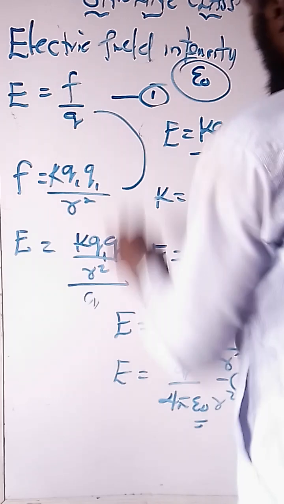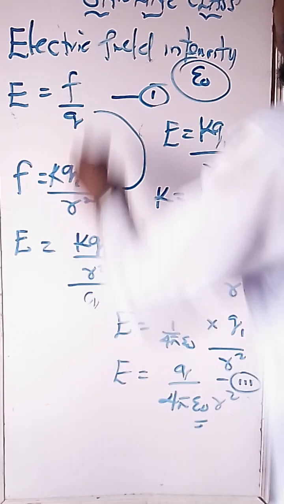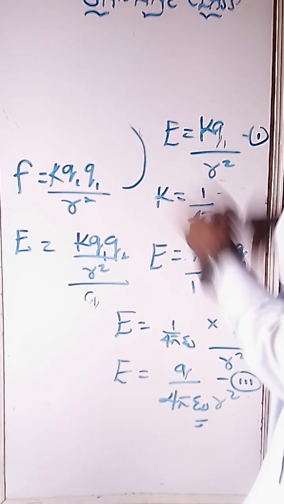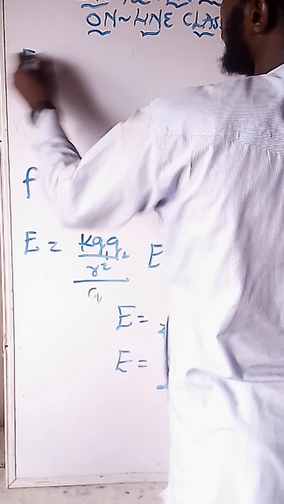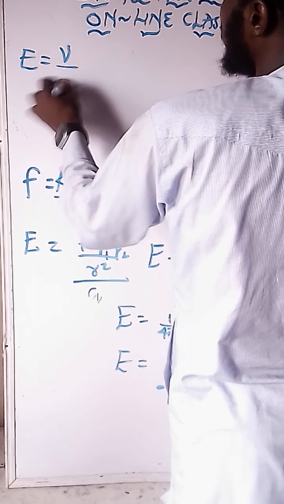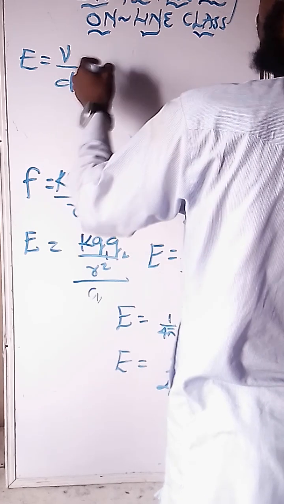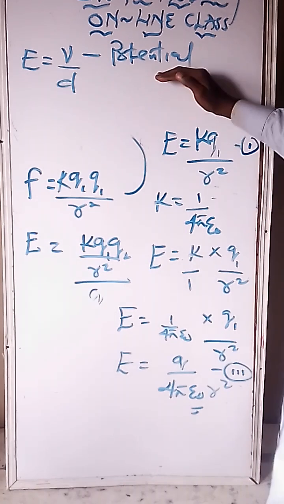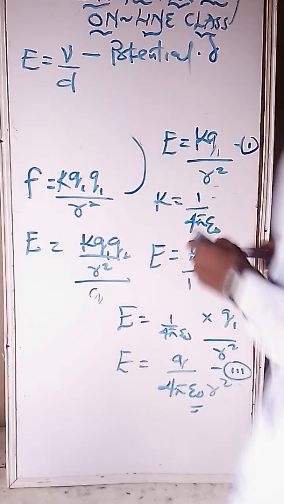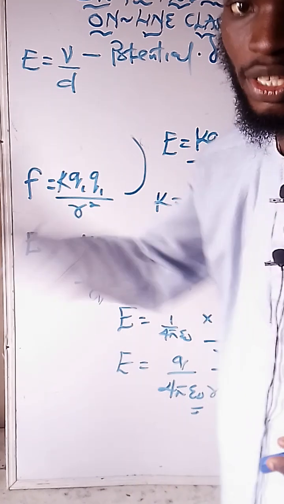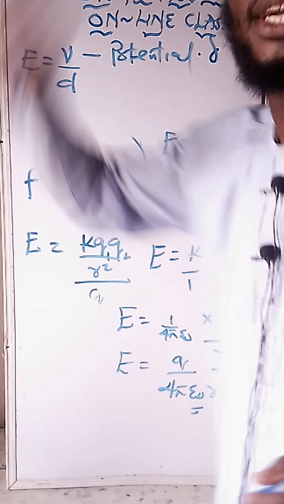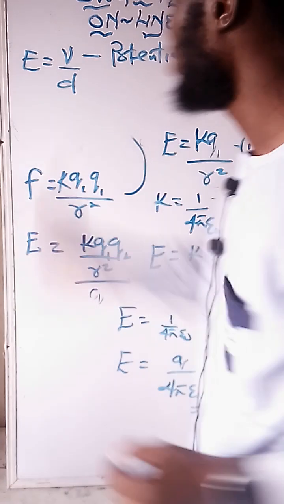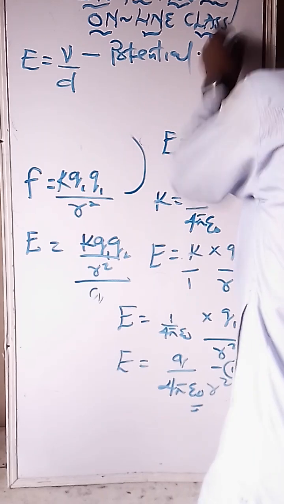So these are the formulas that we use in calculating electric field intensity. The fourth formula for calculating electric field intensity, which is the last formula, is E equals V all upon D. V stands for potential difference, or we call it electric potential, that I'm coming to. Or you call it EMF, electromotive force, or you call it voltage. These are the names that you can call V, and the SI unit is volts.